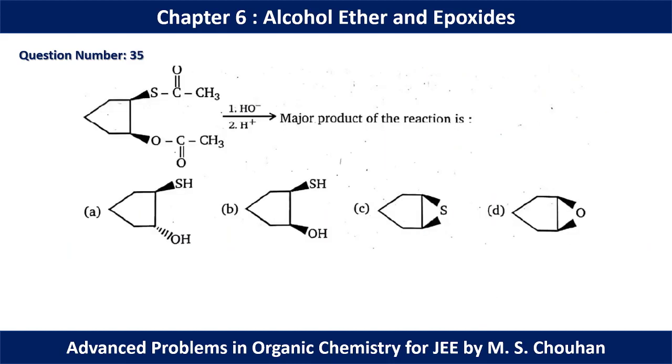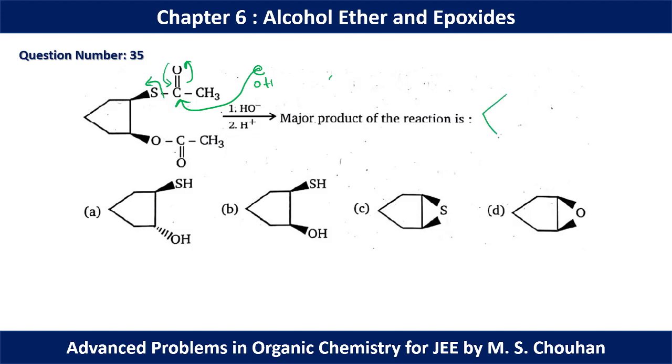In question number 35, we have two different esters like this and this. Now, S minus is more stable than O minus because of the vacant d orbital of sulfur. So if we have O minus here, initially this O minus will first approach this carbonyl, this pi bond will open, it will come again, and we are going to have this kind of situation initially.